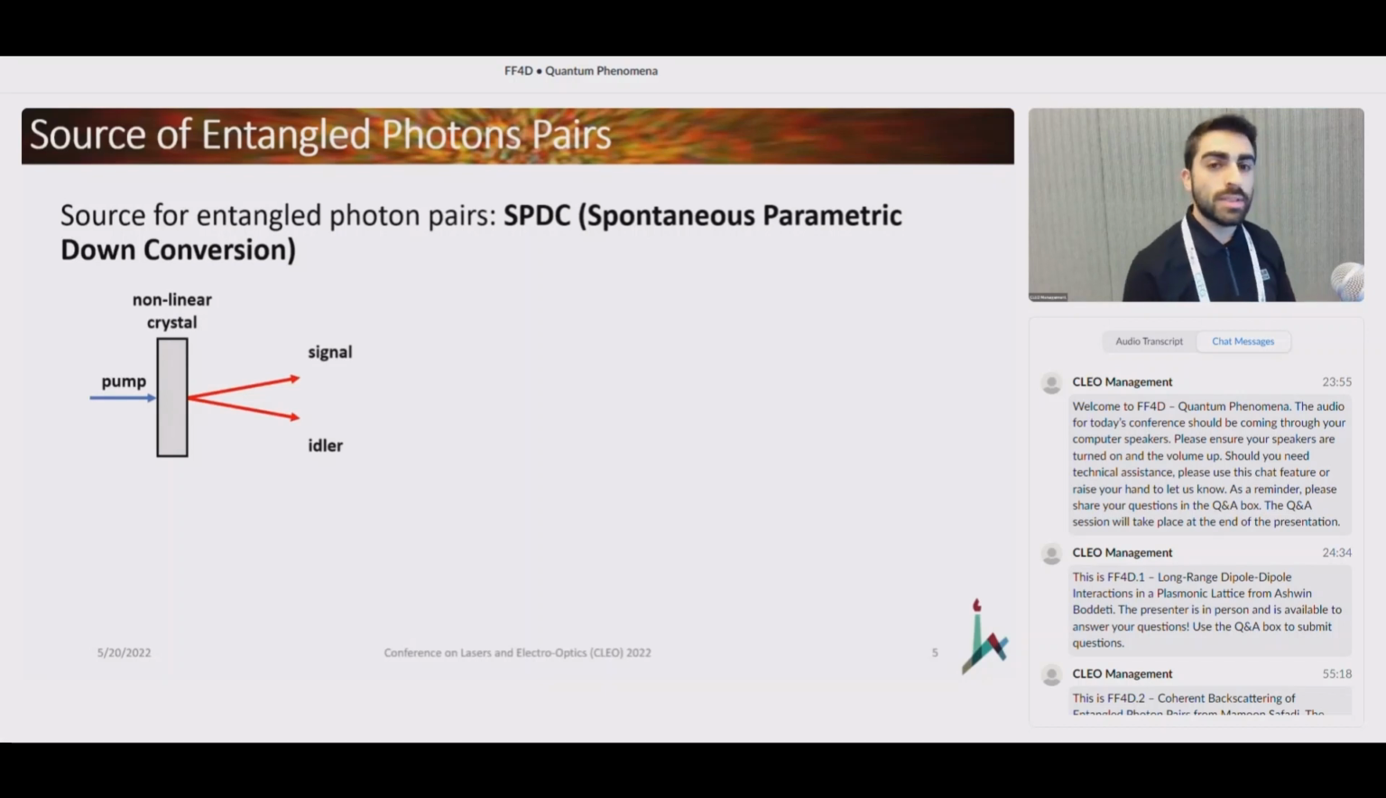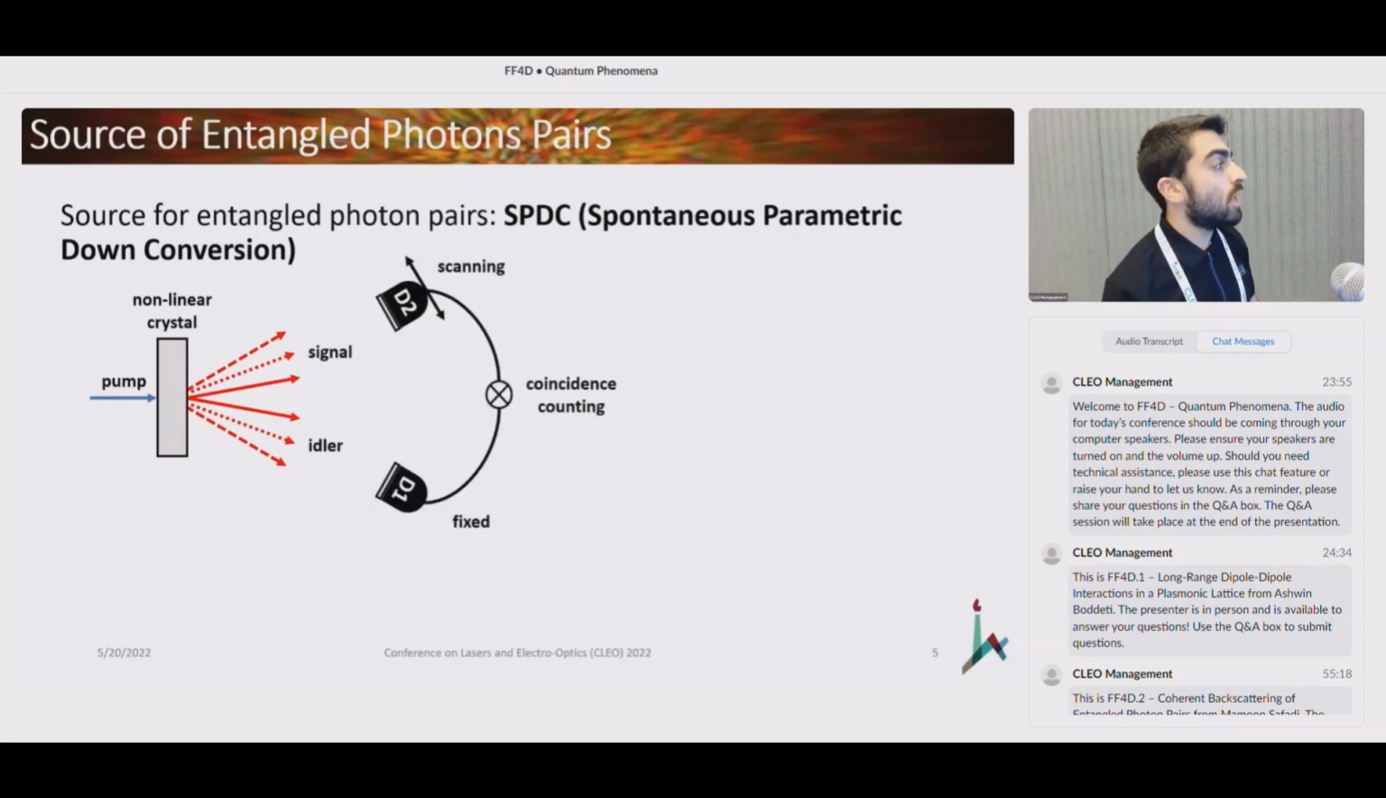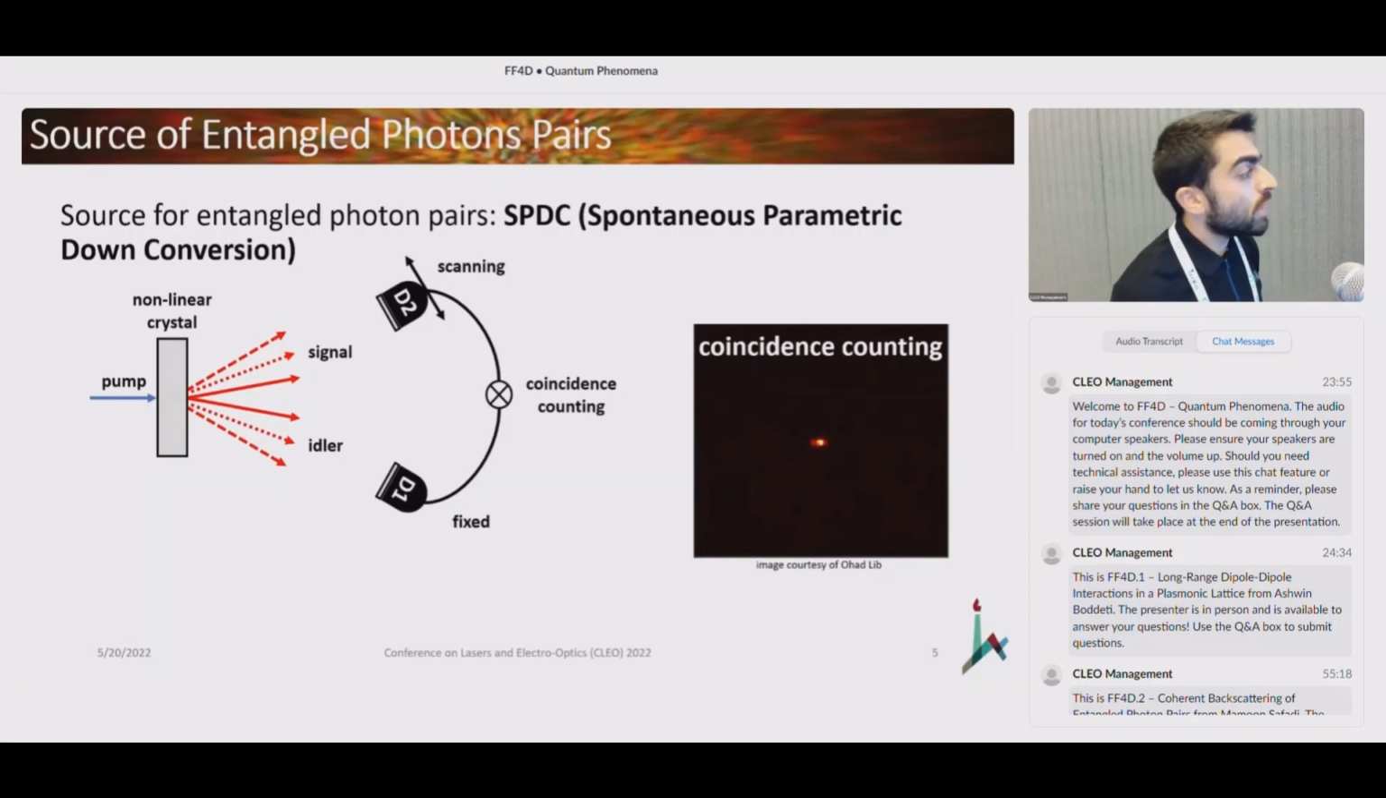And what characterizes them is that they're being emitted at many different angles from the crystal. And now, if we were to place two detectors in front of the down-converted light, one that is fixed and the other transversely scanning, and we were to collect their coincidence counts, meaning the simultaneous arrival of photons to both detectors, we would observe a very narrow peak in the far field.